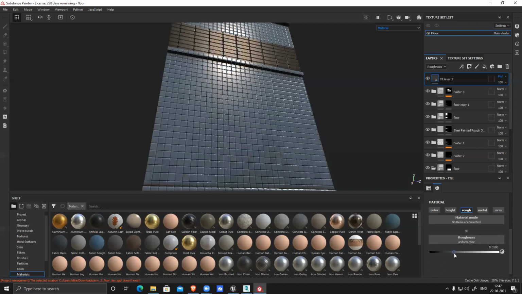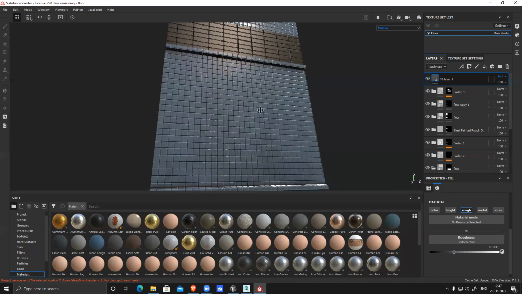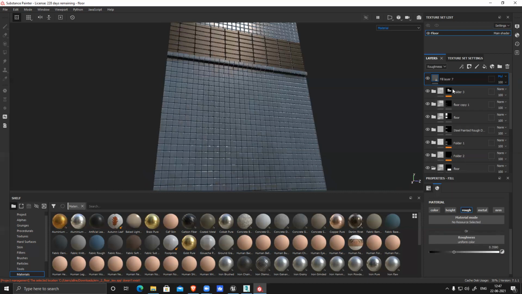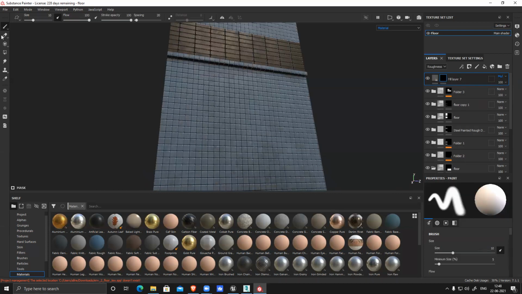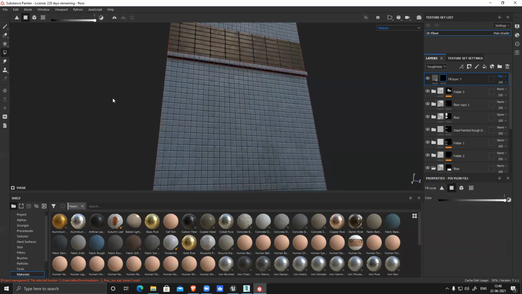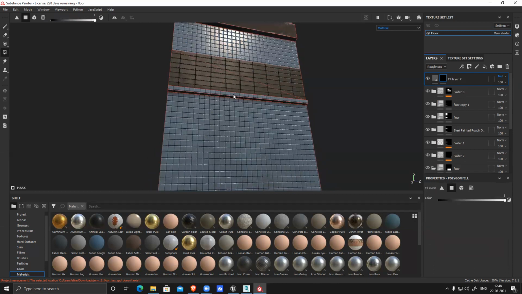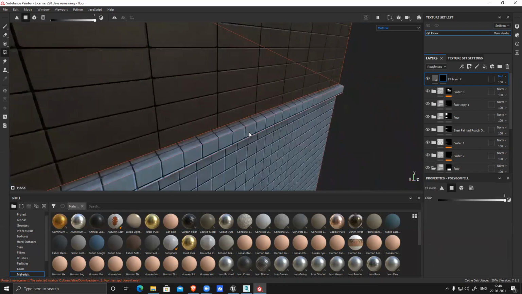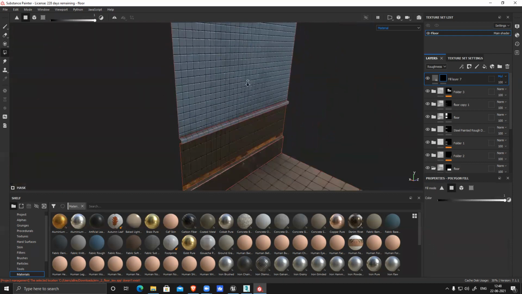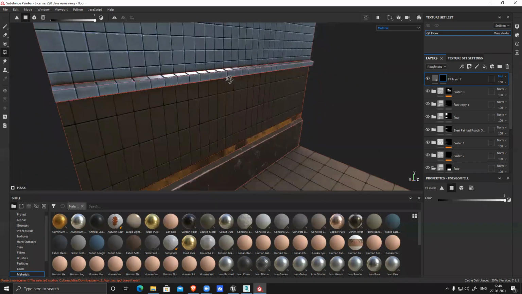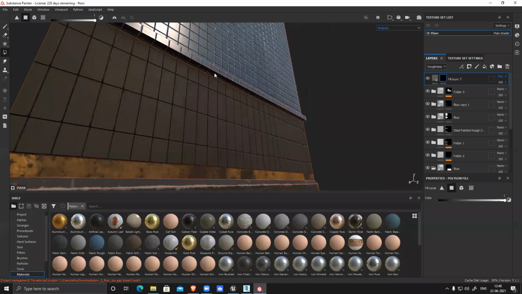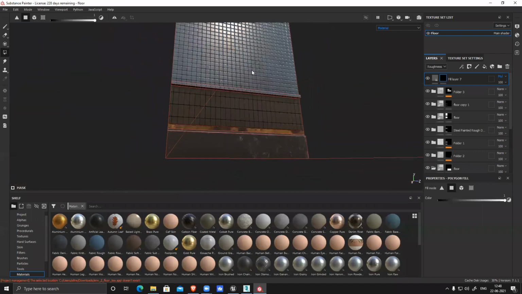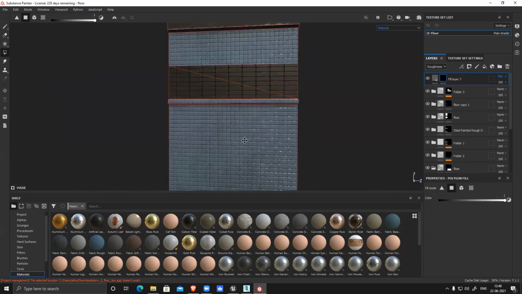That is not required. I want this tile to shine. So right click, add a black mask, and then remove all those sections that are not required. So white, this one, this one, this one, zoom in, this one. So only this blue tile shines.